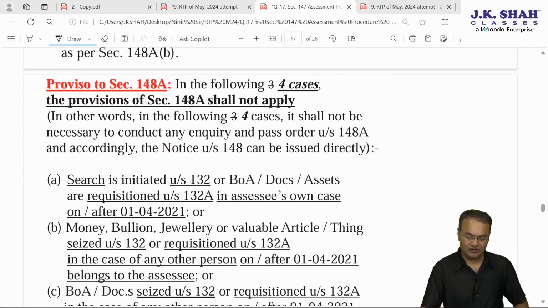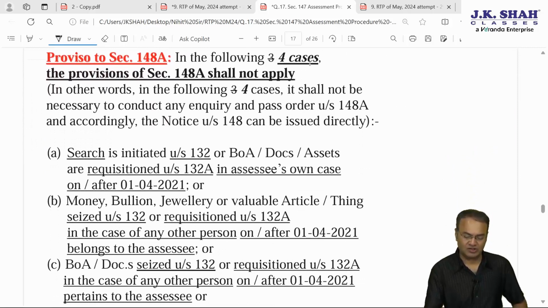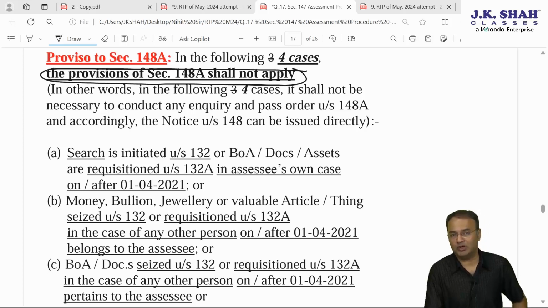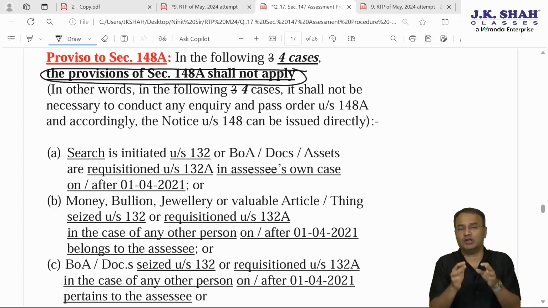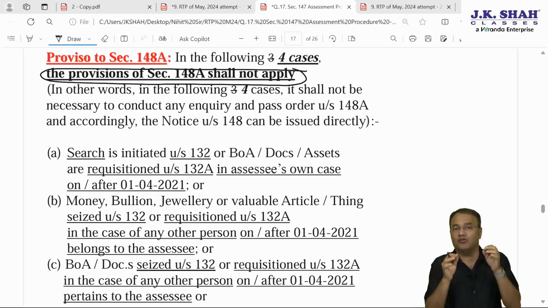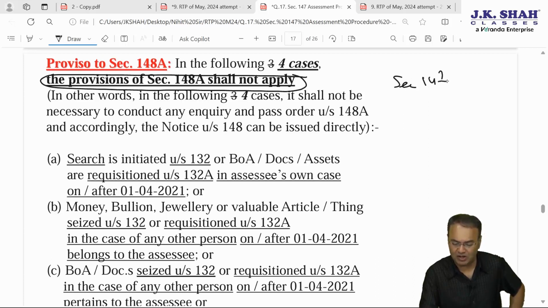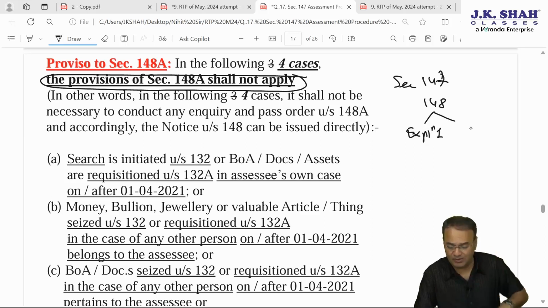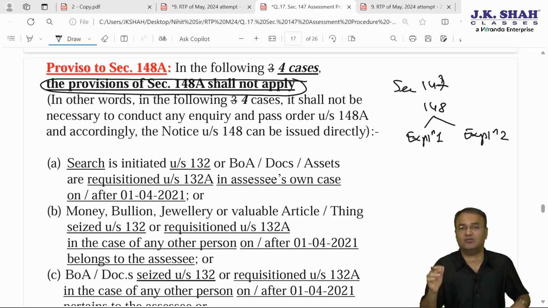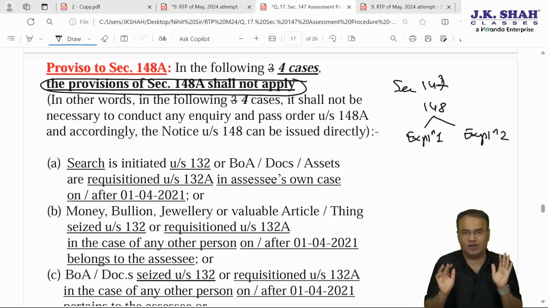However, proviso to section 148A says that in following cases 148A will not apply, meaning thereby no need to give opportunity of being heard to the assessee. Straight away notice under section 148 can be issued. 148A can be skipped. So first we discussed section 147 and 148. 148 explanation 1 for Naksh, information available with AO. Explanation 2, in case of Ramesh, search is conducted, therefore information which suggests that income chargeable to tax has escaped assessment is available with AO.